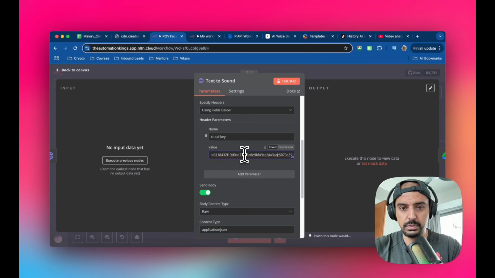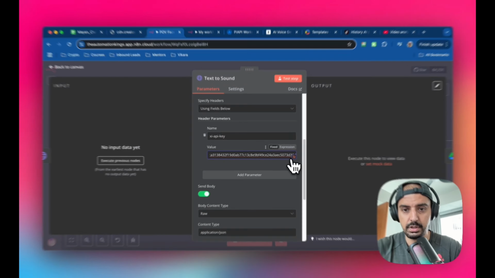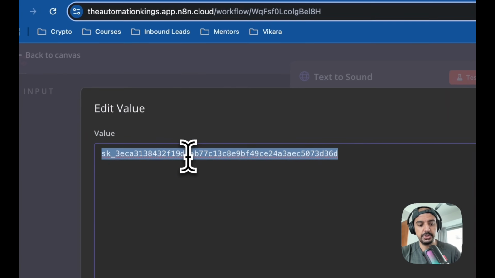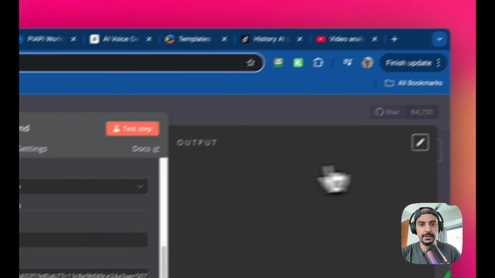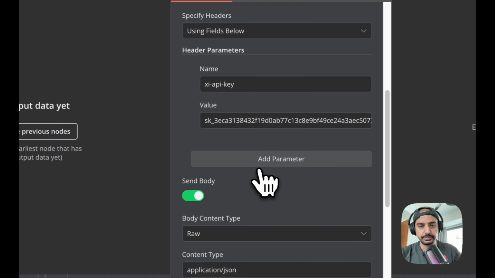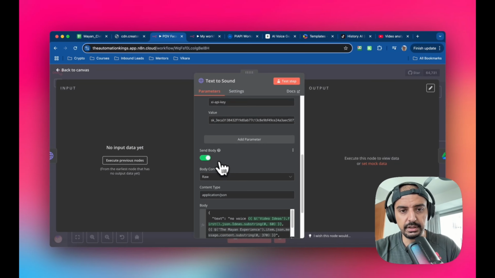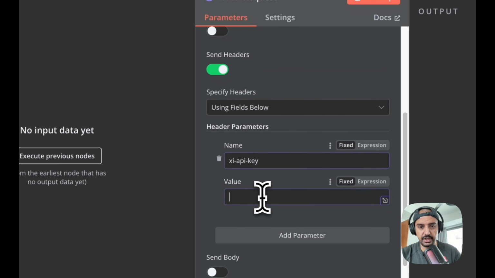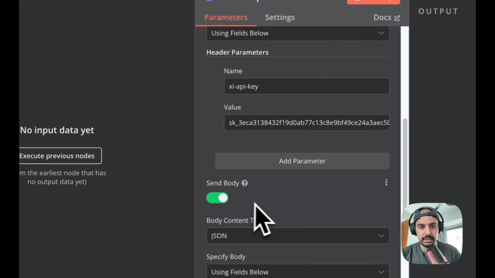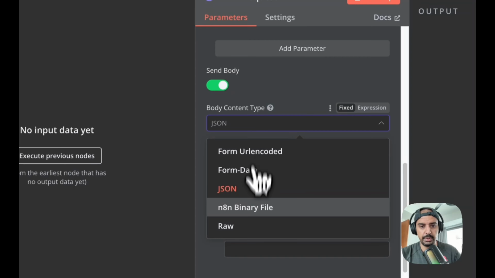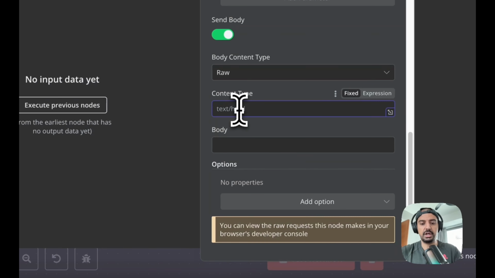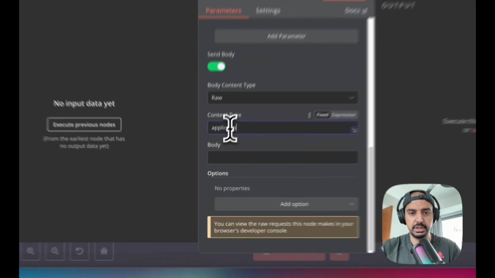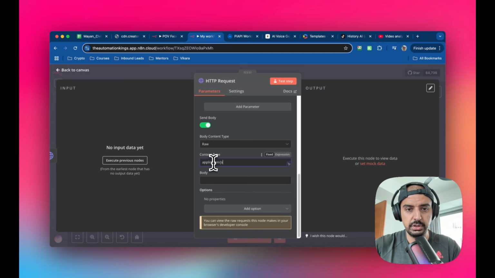Then we're going to take the value. Just go to the front here, pull this off, and I'll show you how you get that key. And then lastly, you want to include the body. So let me paste the value in here. We'll do the body, and the body type is raw. The content type is always the same: application/json.